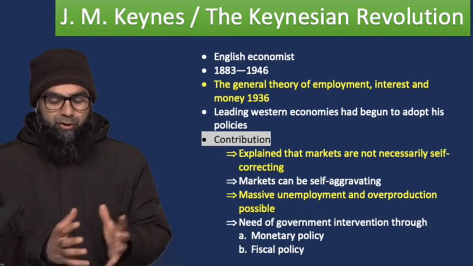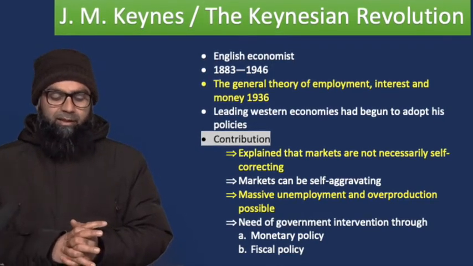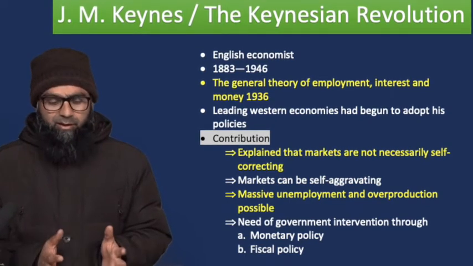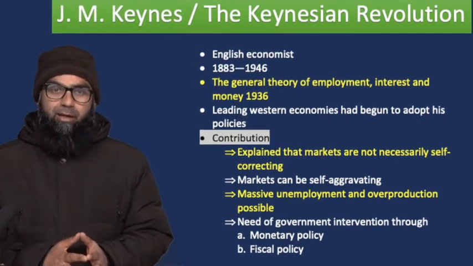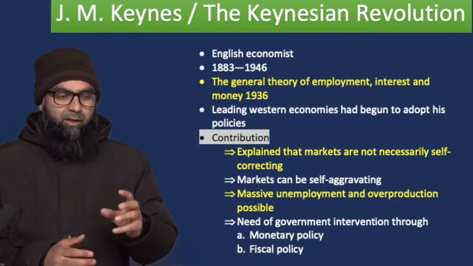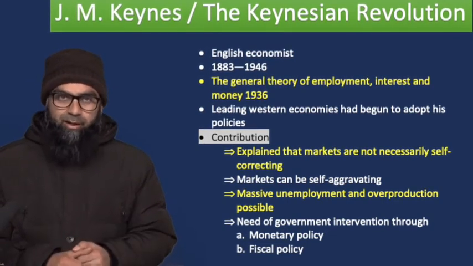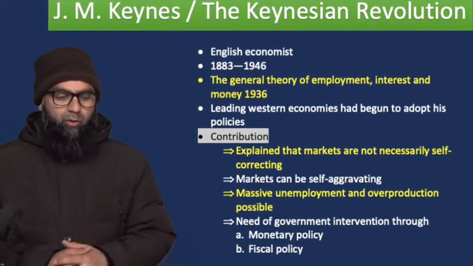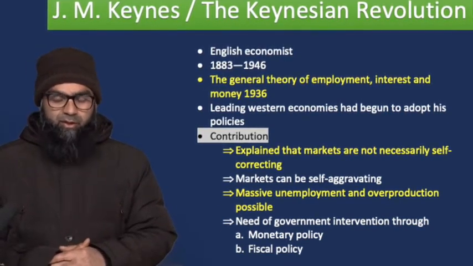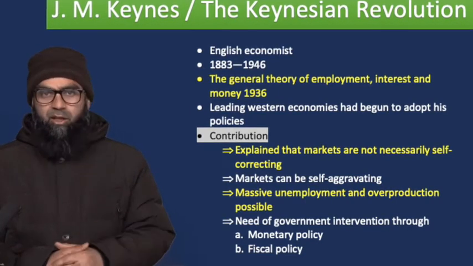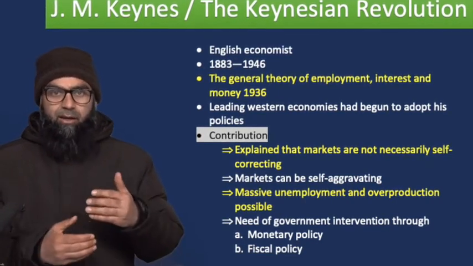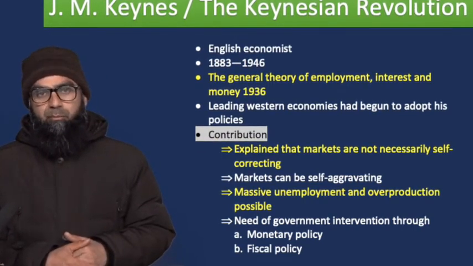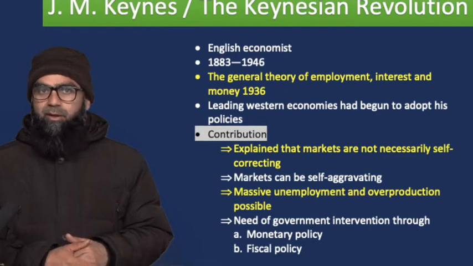Now, his contributions include, one, that he explained that markets are not necessarily self-correcting. In fact, markets can be self-aggravating. If some discrepancy appears in the market, for example, overproduction happens, unemployment increases, there is a reduction in GDP, it can actually spiral into more decrease in GDP, more increase in unemployment, and so on and so forth.